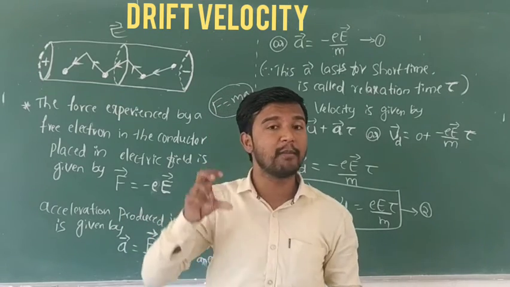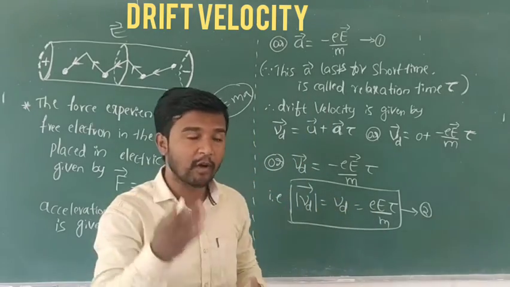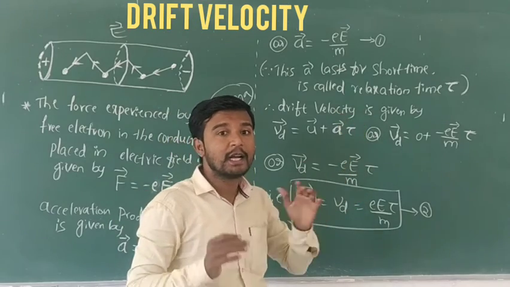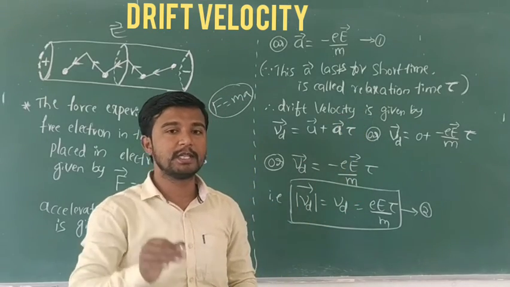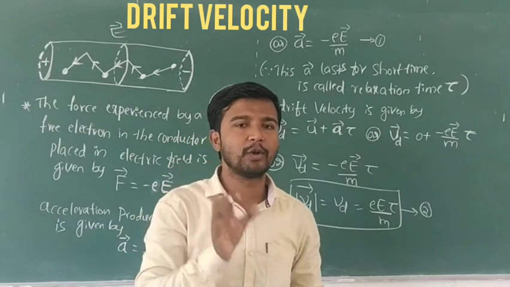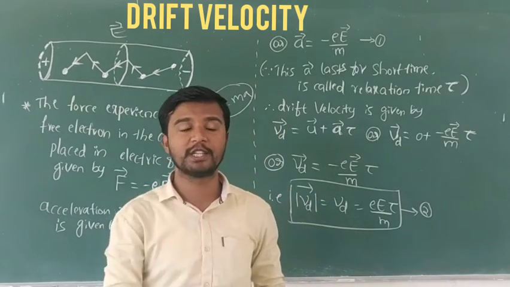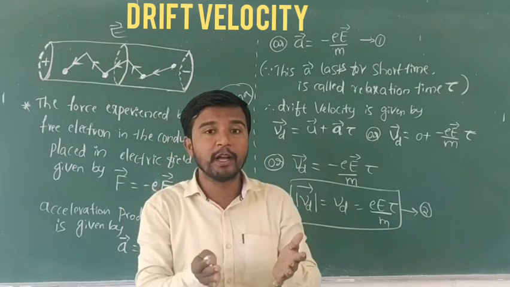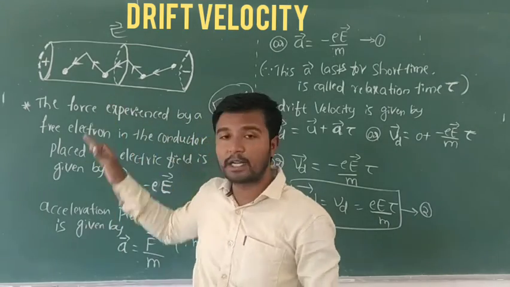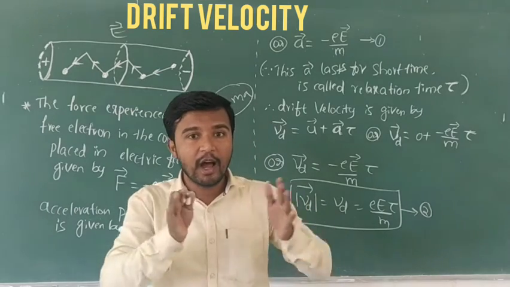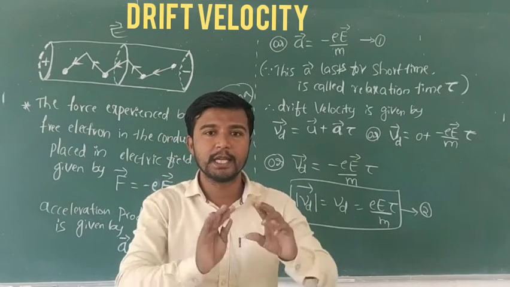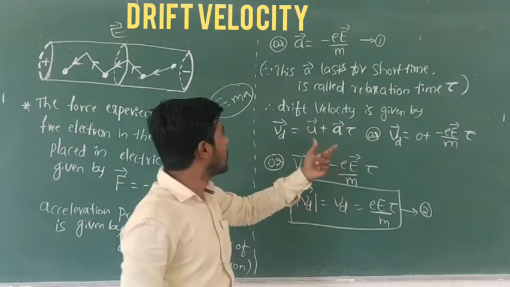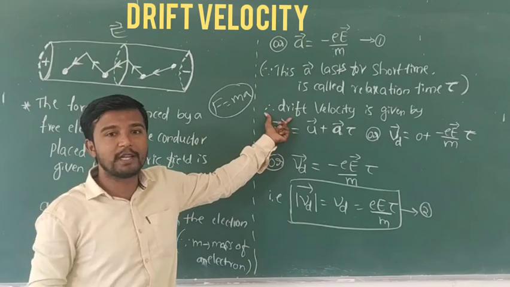That short interval of time is called the relaxation time. Relaxation time. This is in your book, so please note down the point. What is the meaning of relaxation time? Relaxation time is the short time of collision between the electrons and the ions in the conductor. This time is known as relaxation time, and we denote it by tau. Now we come to the drift velocity equation.